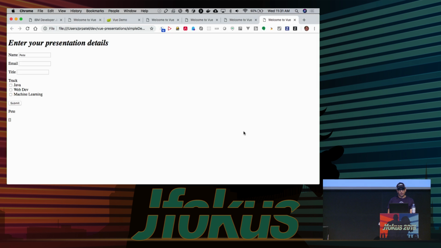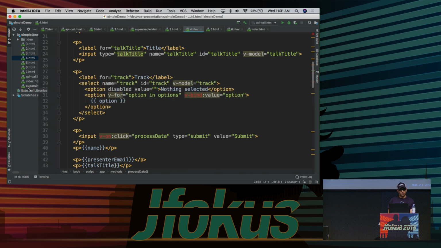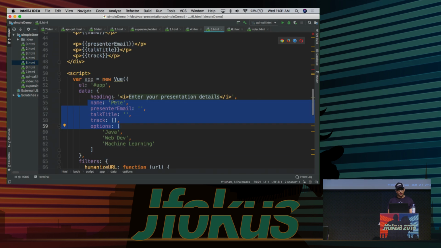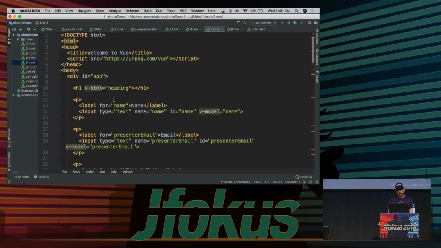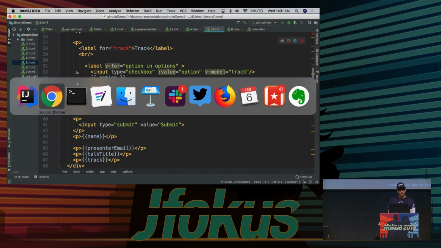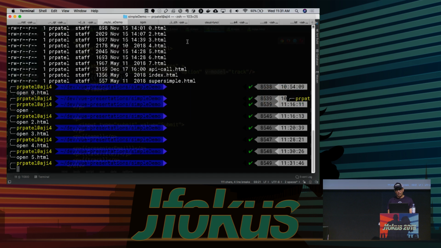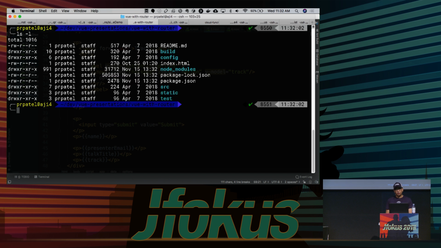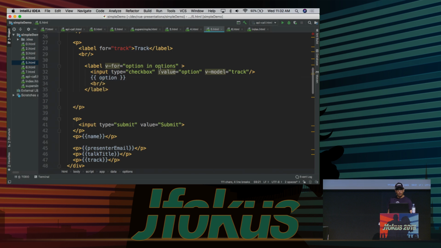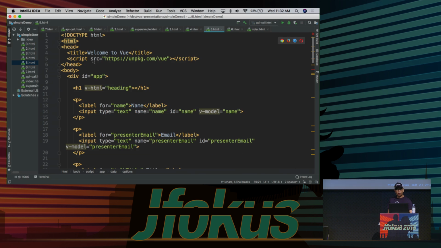Let's open up. Let's see what we have in 5.html. This will get more interesting. Actually, we may jump ahead a little bit since this is a slightly shorter talk time. What I'm going to do is I'm going to jump into a more sophisticated project, and let's have a quick look at that, right? So, yes, you could build everything with just a standard HTML file, pull in Vue like so, and start playing around with it.